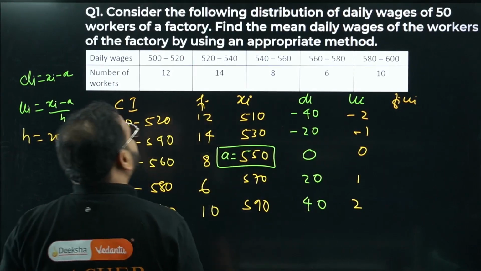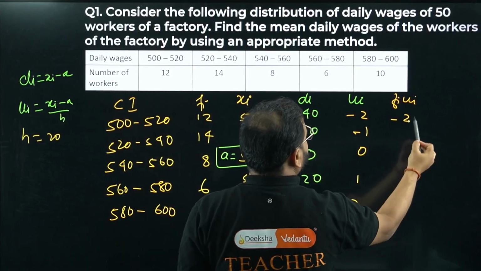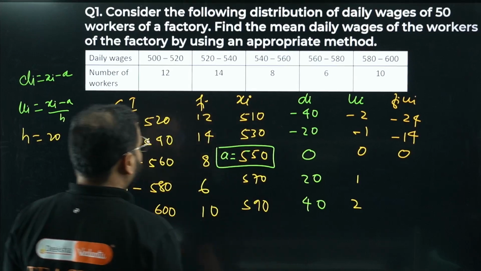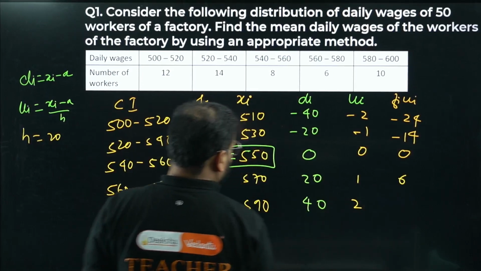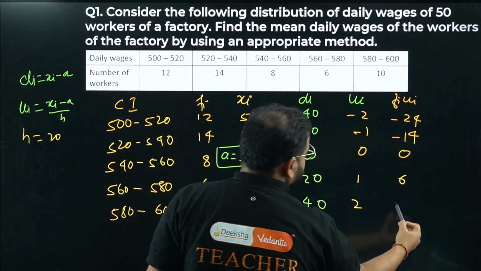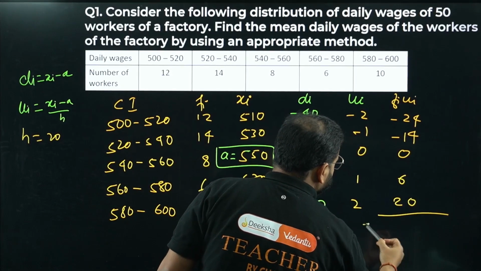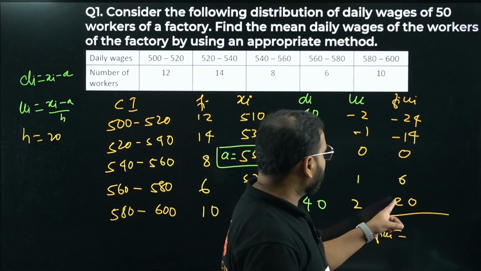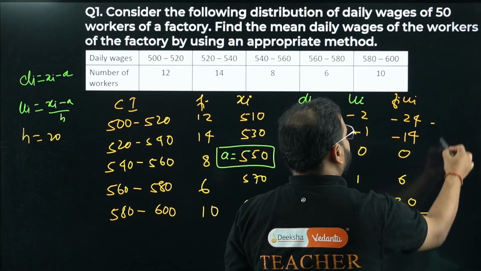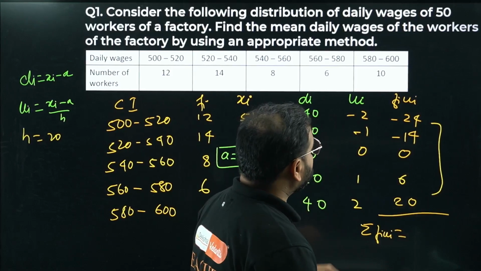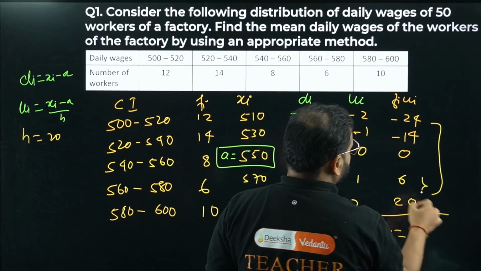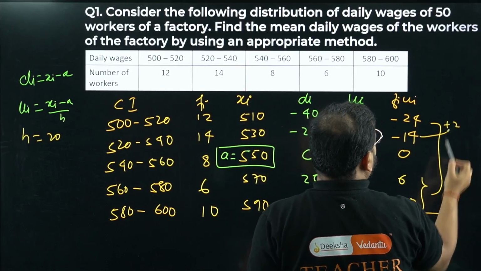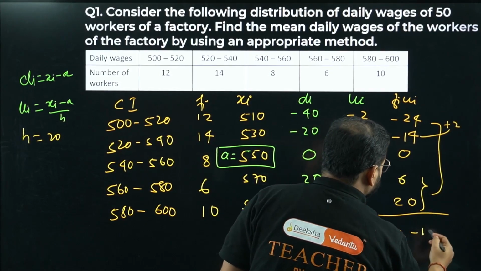Fi ui. Fi ui: multiply 12 into 2 with a negative sign, so minus 24. 14 into 1, minus 14. 0 comes as 0. 6 into 1 is simply 6, and I have 10 into 2, right, so 20. Okay, next is what, bacha? Sigma fi ui. Have a look. I have 20 over here, right? If I include these two together, I get 26. 24 will make this as plus 2. And if you include this with minus 14, you're going to get what? Minus 12. Your way to add.